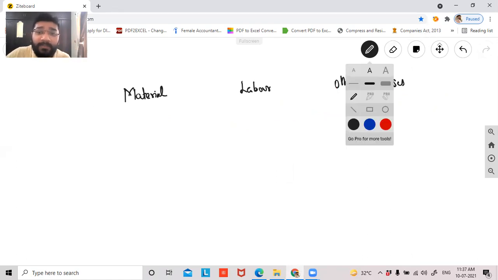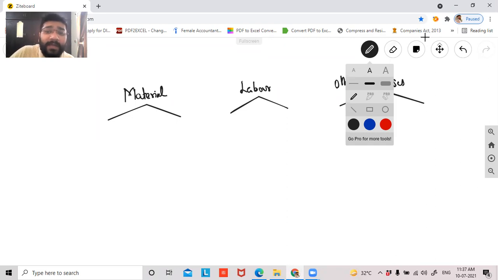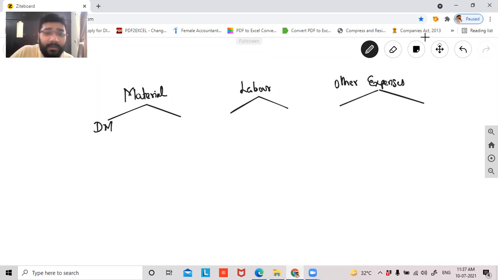First one is material, guys. This material is divided into two types. Labor is divided into two types. Other expenses are divided into two types. One is direct material, another is indirect material. Now tell me one thing, guys. When you manufacture cake, all this raw material, which is flour, sugar, baking powder, baking soda, everything, can I say this is something without which I cannot even manufacture cake? Tell me, guys, yes or no? These are those raw materials without which I cannot manufacture the product. So what is direct material? Direct materials are those primary materials without which I cannot complete the manufacturing process.